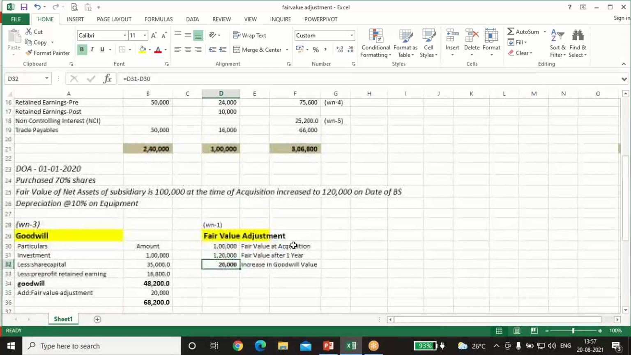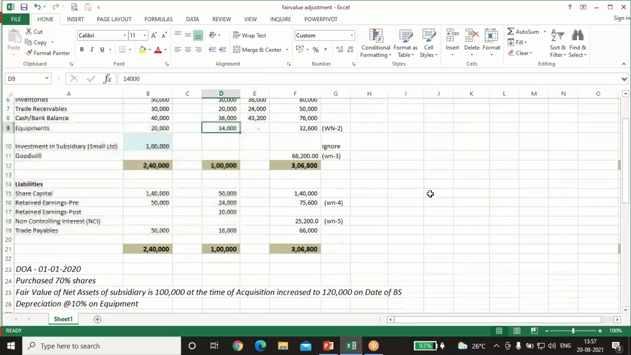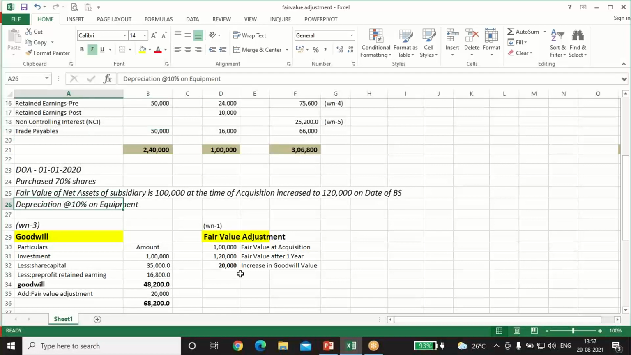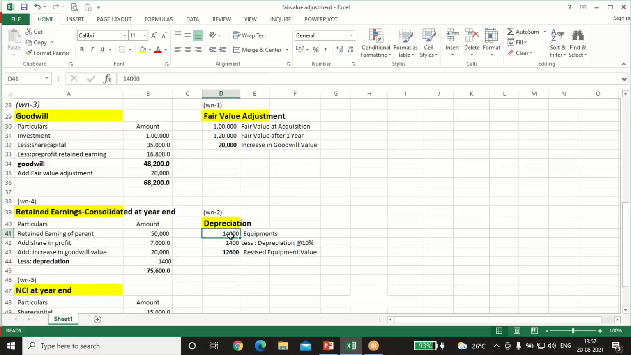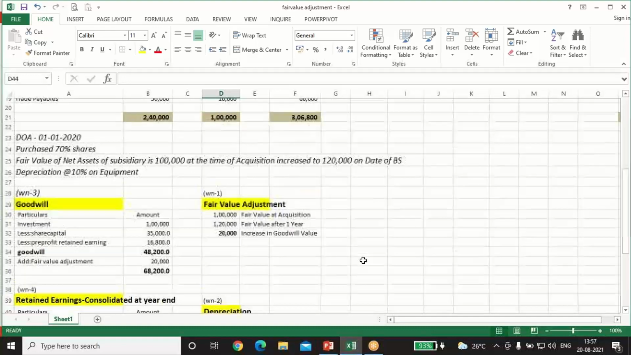Now we'll see the depreciation effect. Earlier equipment value was 14,000, depreciation is 10%. So 14,000 into 0.1 is 1,400. So we'll reduce that because depreciation reduces the asset value. So equipment less depreciation will be 12,600.